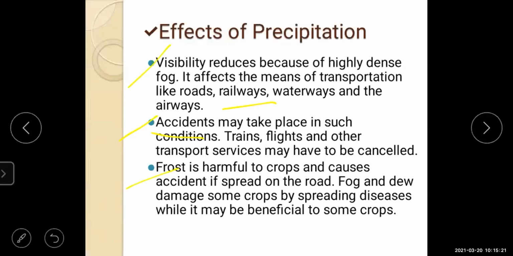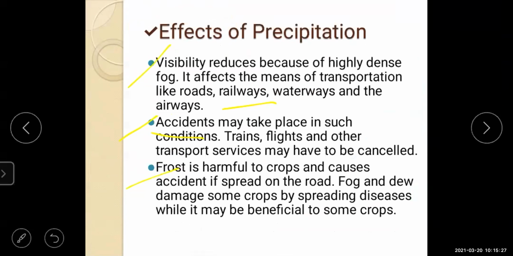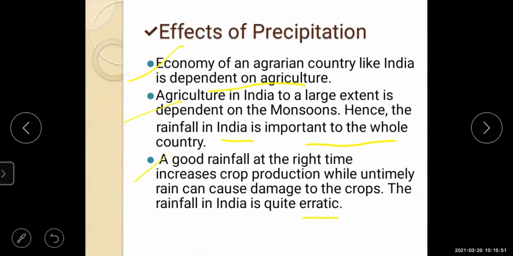First, we have studied the excessive rainfall. What happens in excessive rainfall? If the rainfall is in the proper way, in the proper region, month-wise, it will increase the crops. And if the rain falls untimely, it is not good and it will damage the crops.